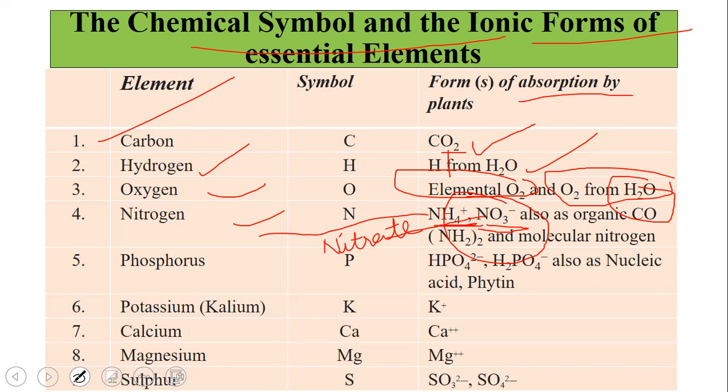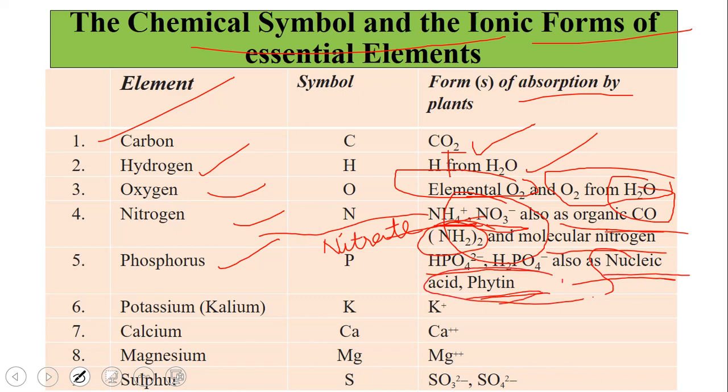As I told you at the start of the lecture, plants take up nutrients in inorganic form, not organic form. But some plants also take organic nitrogen, like the amide form, NH2, and molecular nitrogen also, though very few plants do. Phosphorus is taken up in the form of HPO4 2 minus or H2PO4 minus, and also as nucleic acid and phytin. Nucleic acid and phytin are organic in nature, whereas HPO4 and H2PO4 are inorganic in nature.